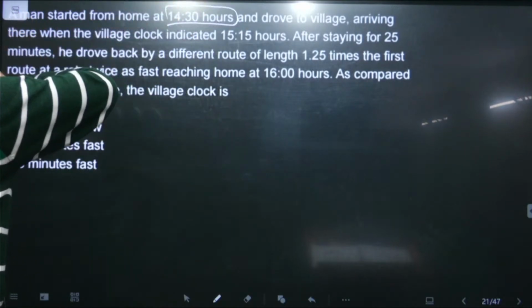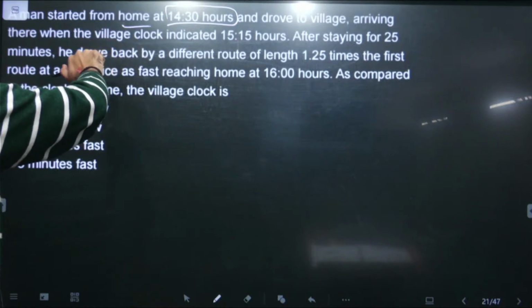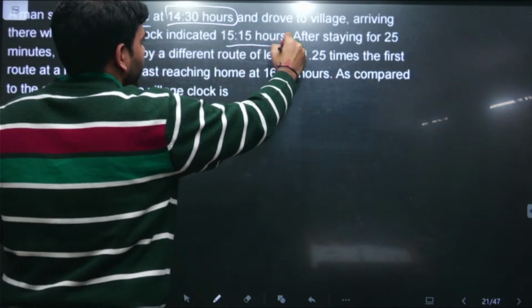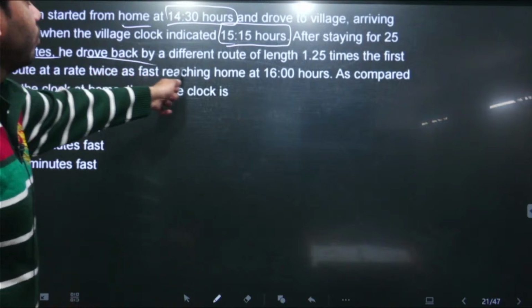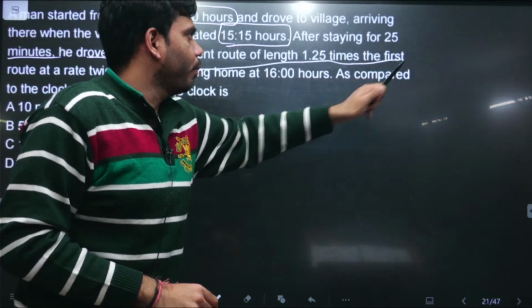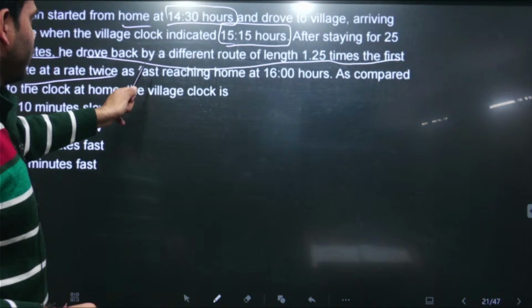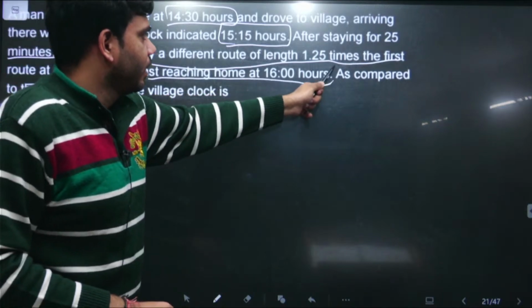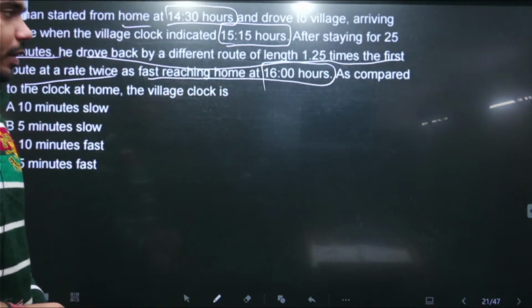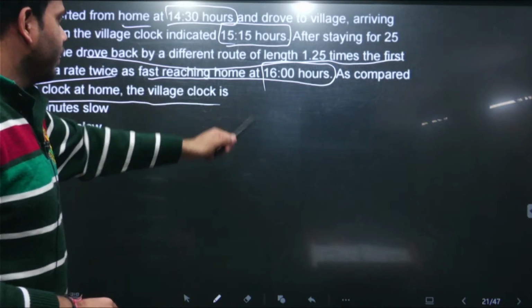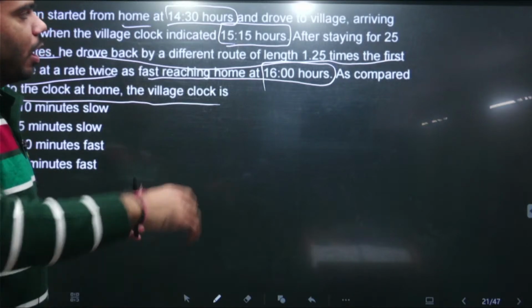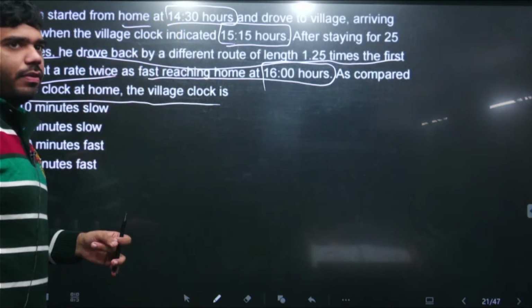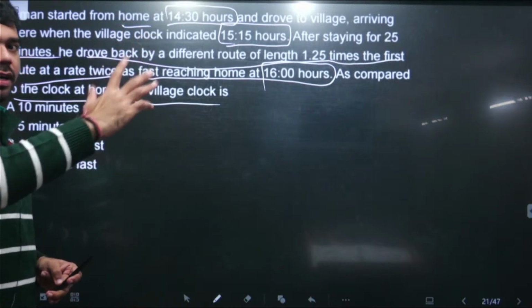Aman started from home and drove to a village, arriving there when the village clock is showing 3:15 in the noon. After staying 25 minutes, he drove back by a different route, which is 1.25 times the length of the first route and the rate twice, reaching home at 1600 hours. As compared to the clock at home, what is the village clock? The question is simple, but how it is framed, someone can perceive it to be on the tougher side.